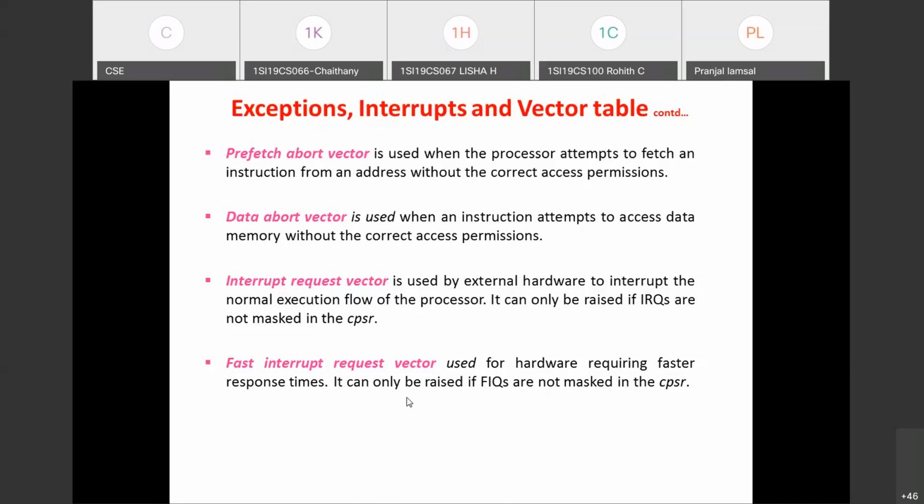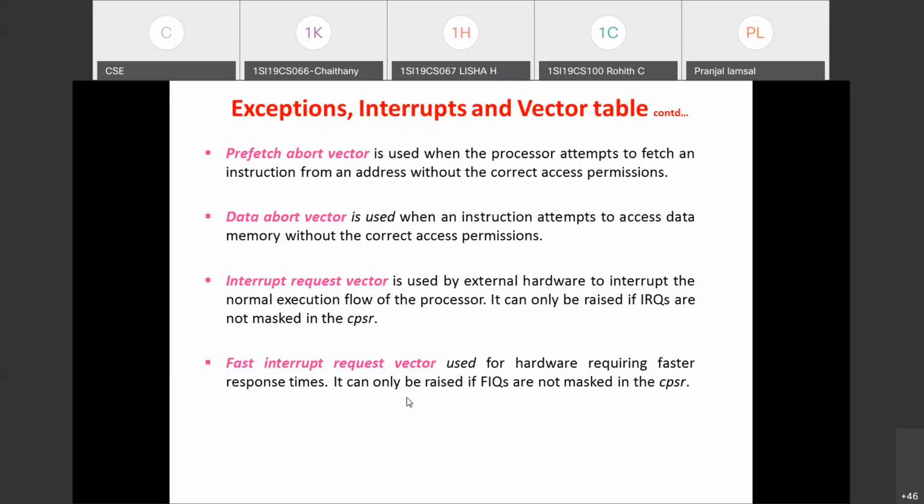But remember, even though an interrupt is raised using FIQ or IRQ, if the I bit or F bit in the CPSR is 1, then these interrupts will be disabled. They will be masked, what we say. In the CPSR, the 6th and 7th bits are called interrupt mask bits. If their bit status is 1, then the interrupt will be disabled. If their bit status is 0 and an external interrupt occurs, then only that interrupt will be serviced. So how is it serviced? It is going to execute an ISR.